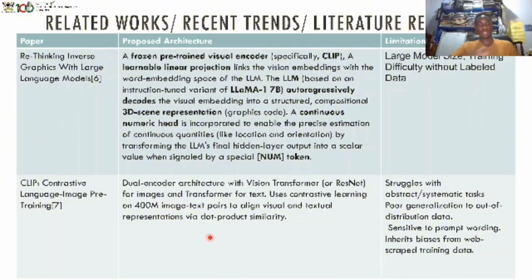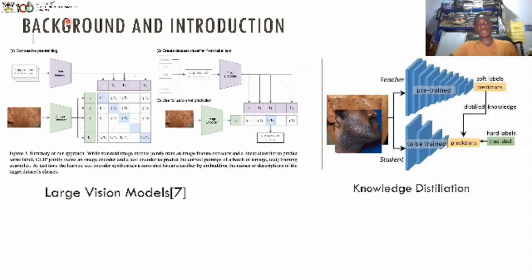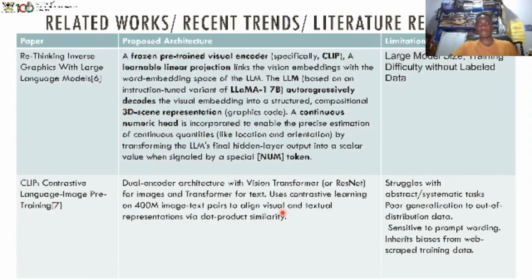We have the CLIP model. CLIP basically is a dual encoder model with an image encoder and a text encoder that then provide tokens that go for attention, which is the architecture described here. It uses contrastive learning to align visual and textual representations via dot product similarity. The issue that CLIP faced is that it struggles with abstract and systematic tasks and has poor generalization on out-of-distribution data, an issue that we'll talk about later in the video, as well as being sensitive to prompt wording, and inheriting biases from web-scraped training data, which is why it cannot be directly applied to dermatological screening, especially on African skin.